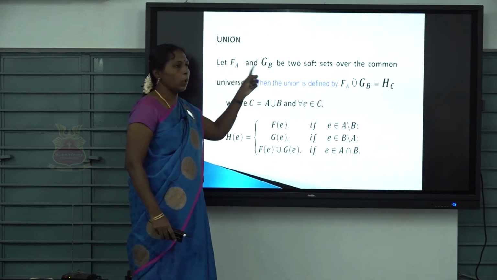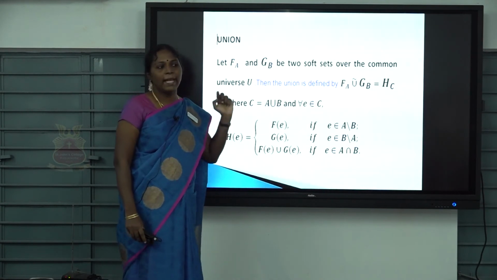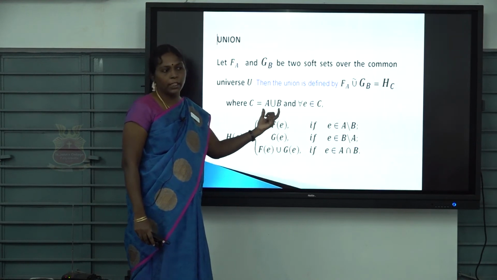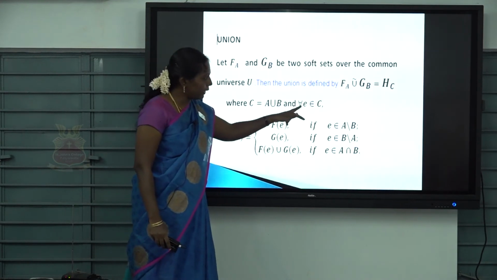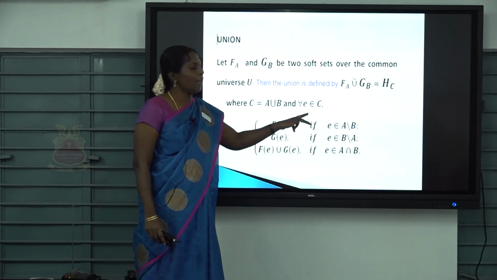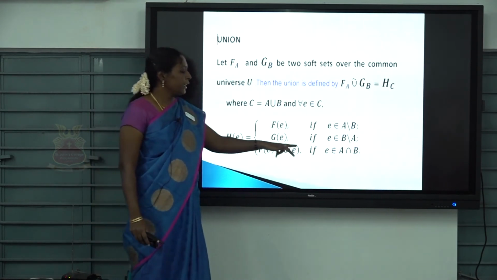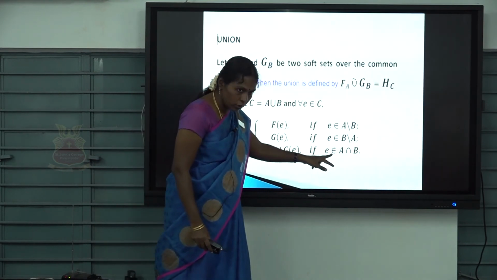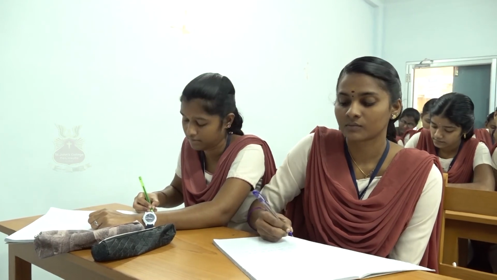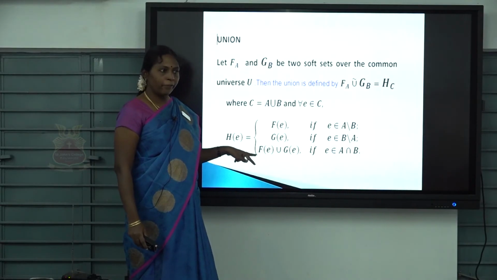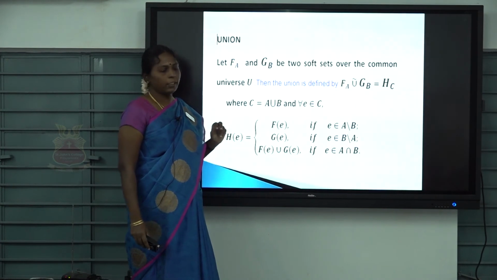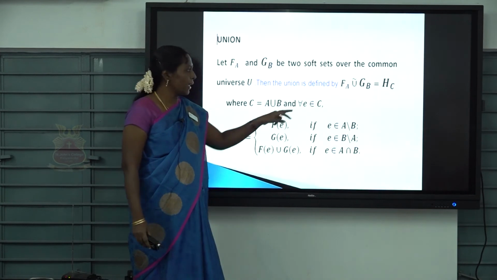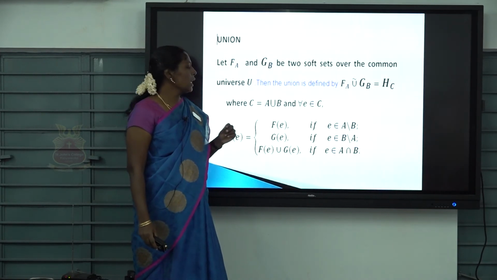You have two sets, A and B. We already know A and B are subsets of E. Find the union first, A union B, and take it as C. For every element e of C, if e belongs to both A and B, then you write the union as F of e union G of e.